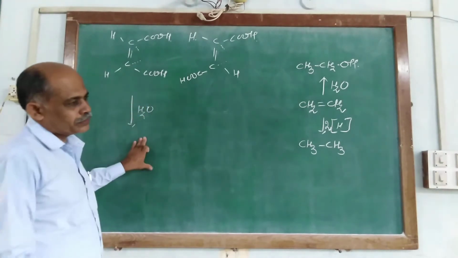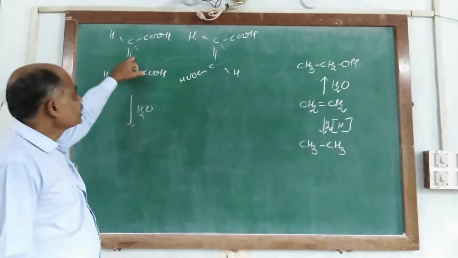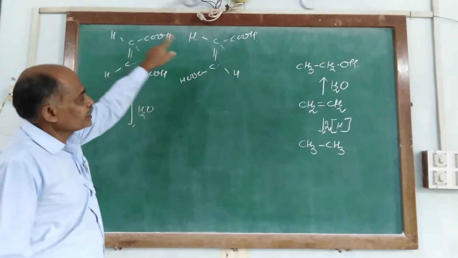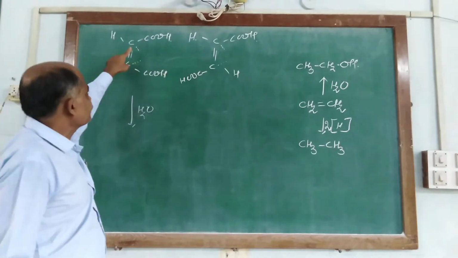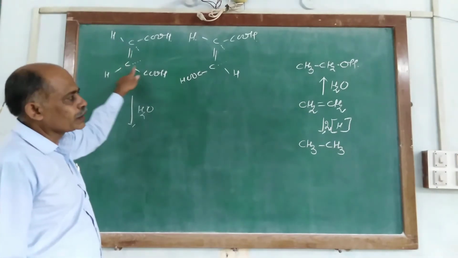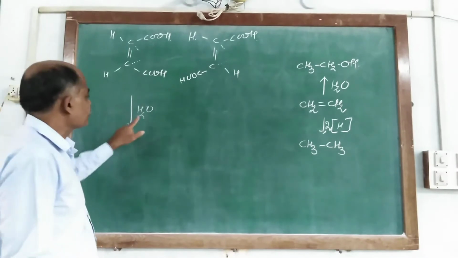So what phenomena take place? The double bond is there, and of the carbons having the double bond, one carbon atom accepts one hydrogen from the water molecule, and another carbon atom links with the hydroxyl group from the water molecule.